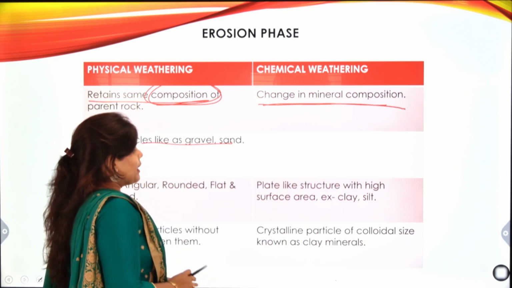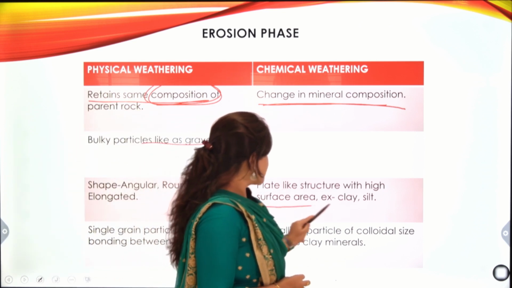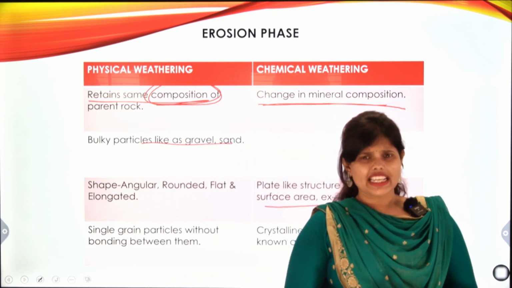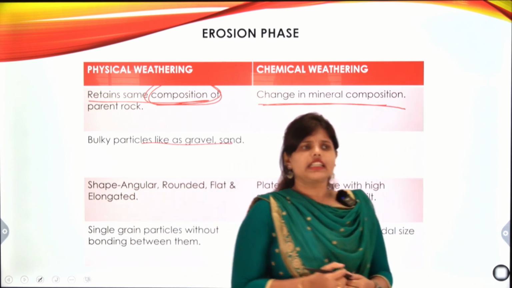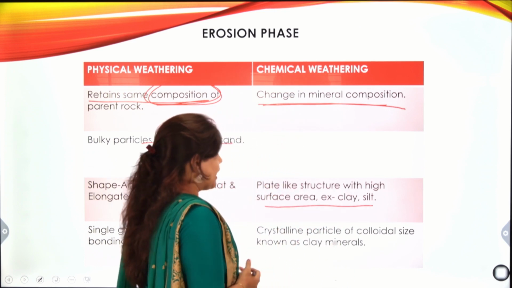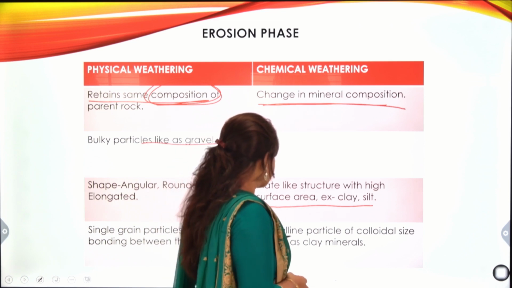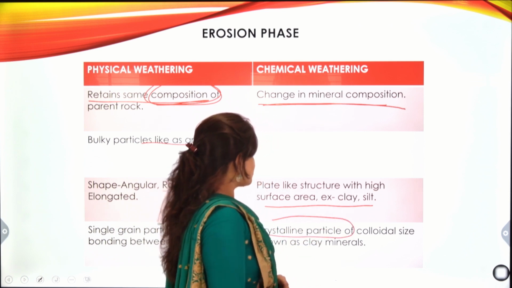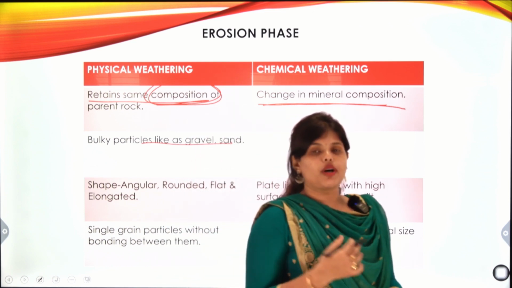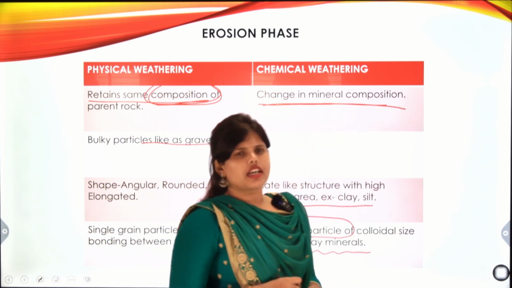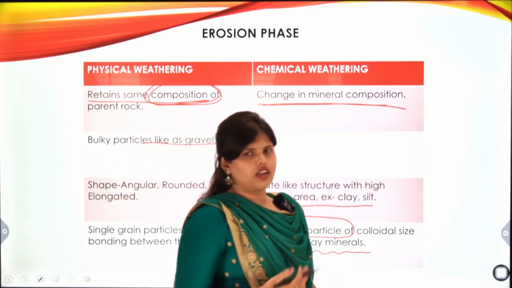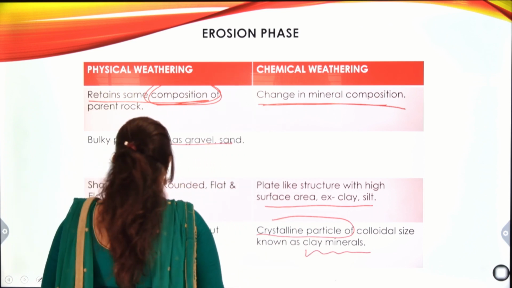Next is the plate-like structure with high surface area, like clay and silt. We have seen that in clay and silt there is a larger amount of moisture content. Crystalline particles of colloidal size are known as clay minerals. There is one complete chapter about clay minerals, like montmorillonite, kaolinite, and illite. We will discuss that in our next classes.